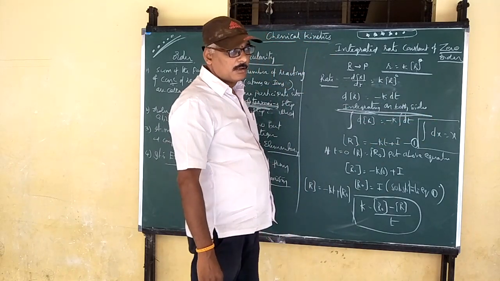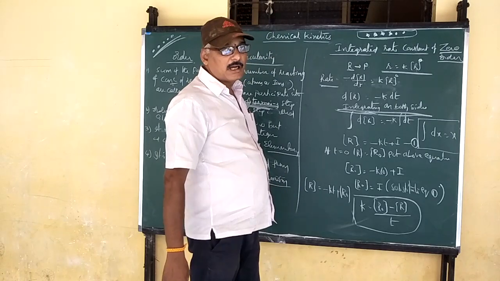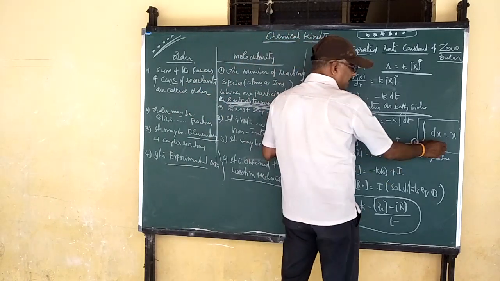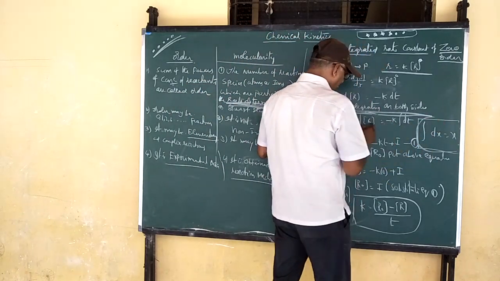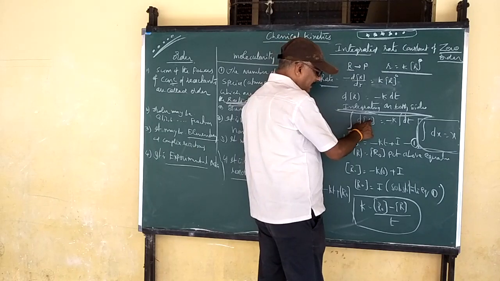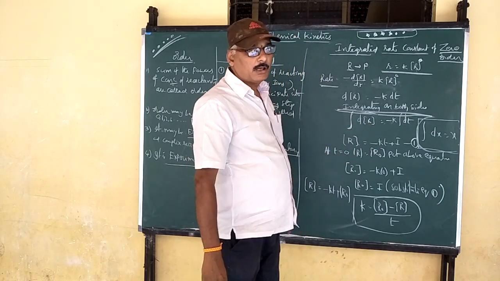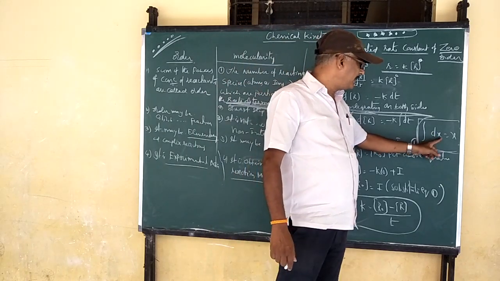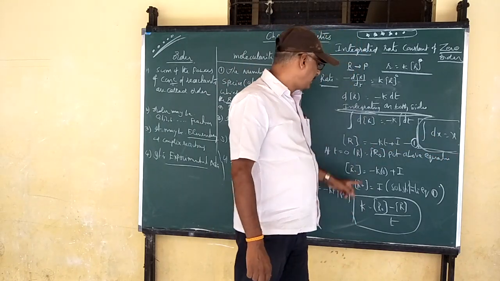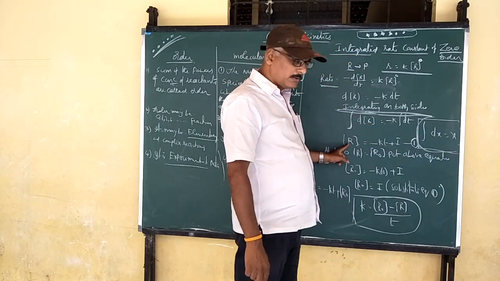As an integration formula, integration of dx is equal to x. Now here, integration of dR is equal to R.